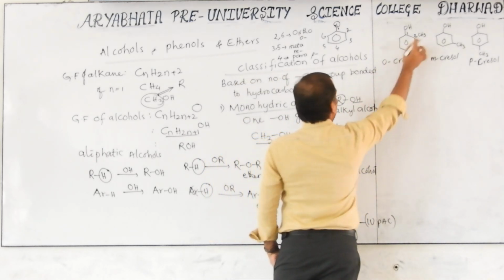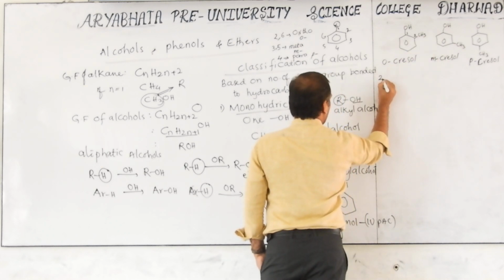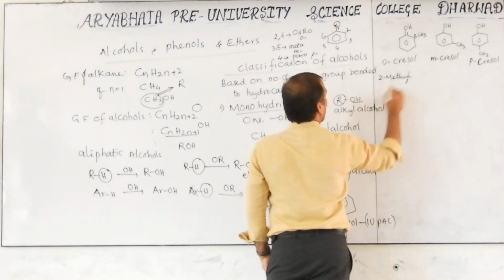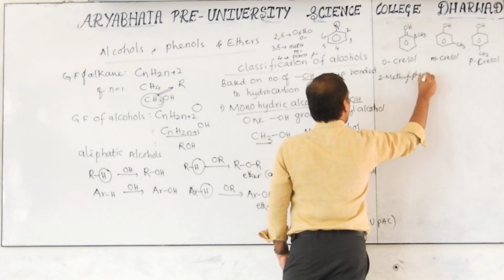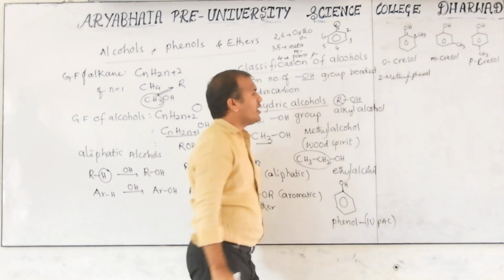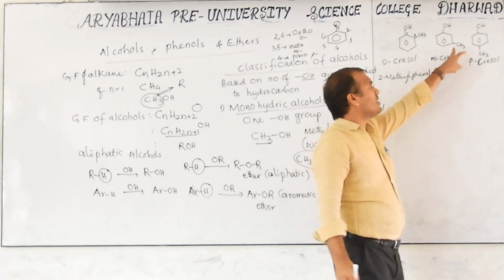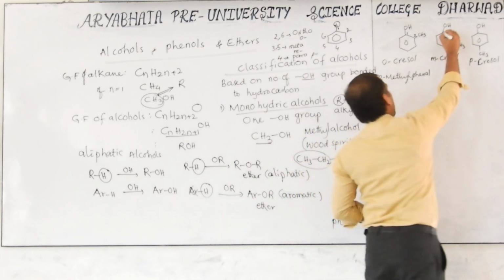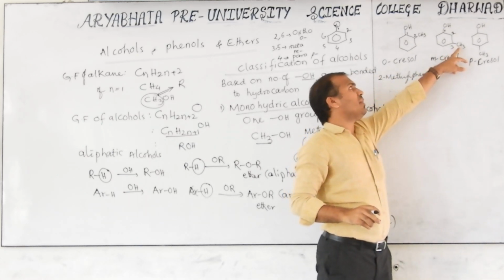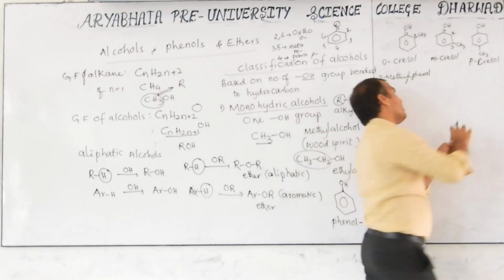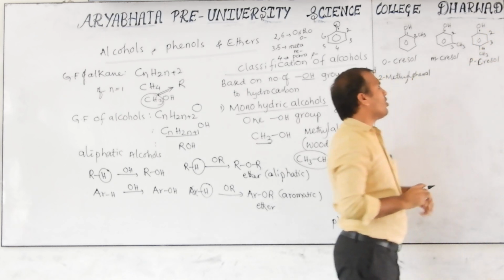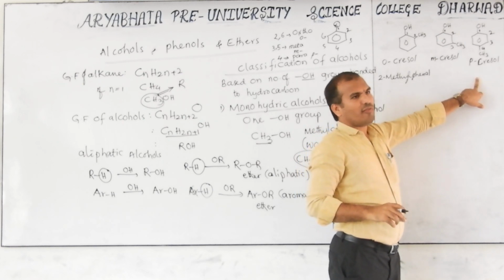So this is a substituent; the substituent name comes first. 2-methylphenol. Because I already told you that this is considered as the IUPAC name. Just consider this is the first position, this is second, this is third, then automatically it is called 3-methylphenol. This is first position, second, third, and this is the fourth position, then automatically it is called 4-methylphenol.